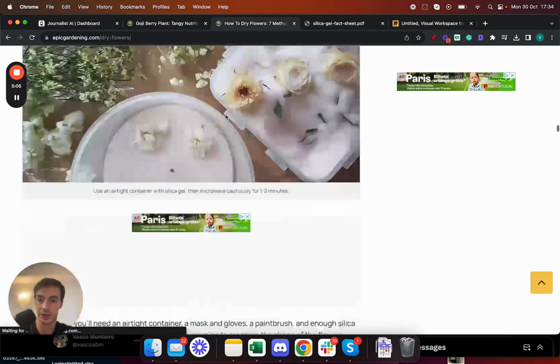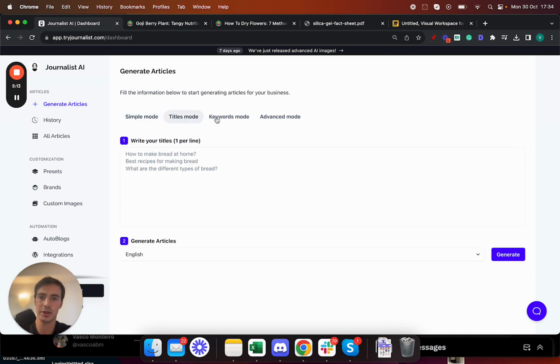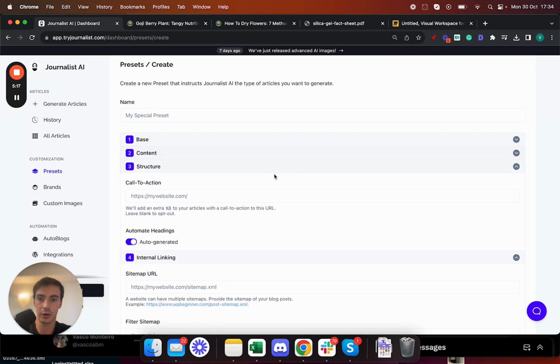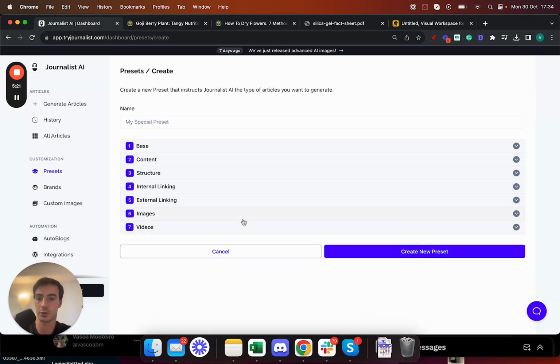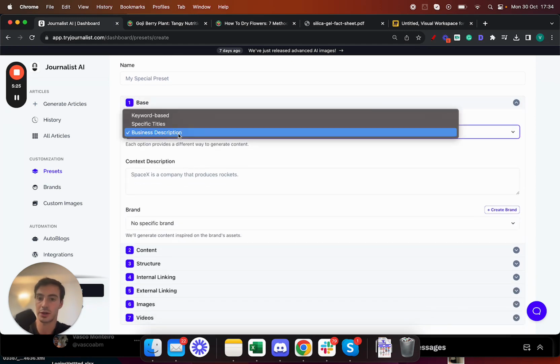If you go here to try journalist.com, I'll leave a link for this in the description, click on generate articles, then skip all these simple modes, go to advanced mode, create a new mode, right? Because here you have all these 7 steps. I won't go over all these right now because I have videos on the channel detailing how these work. But real quick, you can set up the generation mode, whether you give it a description or give it some keywords or some titles, and it's going to generate the content based on this input.